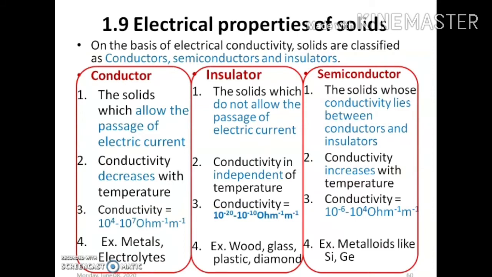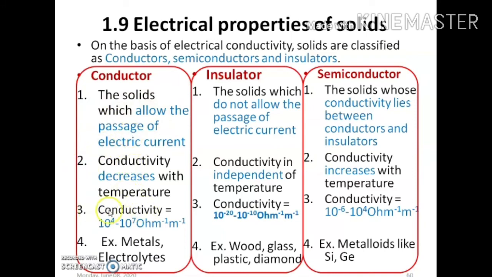Now the next section of this chapter, that is the electrical properties of solids. On the basis of electrical conductivity, solids are classified as conductors, semiconductors and insulators. These are the three types of solids. What are conductors? The solids which allow the passage of electric current are called conductors.